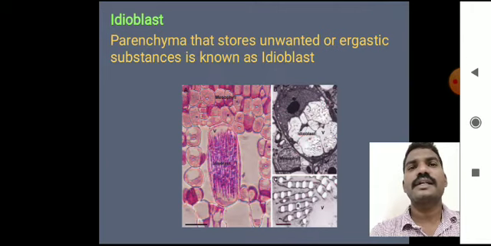And the last one is idioblast. Some of the parenchyma cells store unwanted substances, that is, unwanted elements of a plant. Sometimes these may be called ergastic substances, so it is known as idioblast.